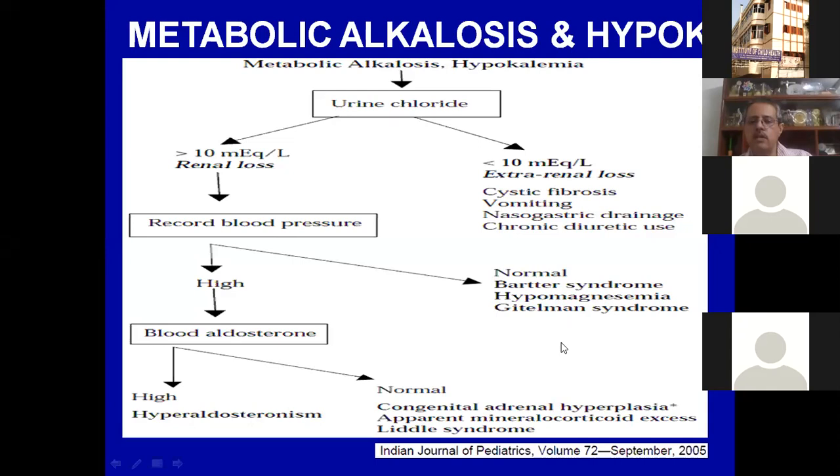High blood pressure means we should be looking for either aldosterone excess, and it can be Liddle syndrome. On the other hand, if urinary chloride is less than 10, then it is extrarenal loss, and we all know about cystic fibrosis because it is called a pseudo-Bartter. Also vomiting, NG drainage, etc.